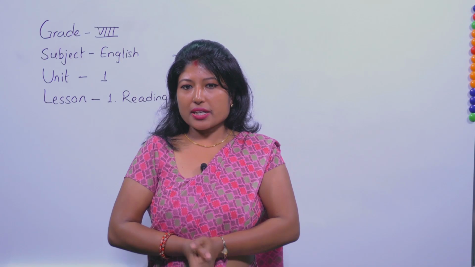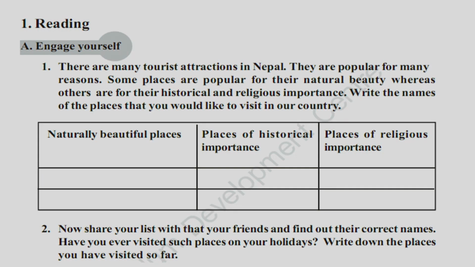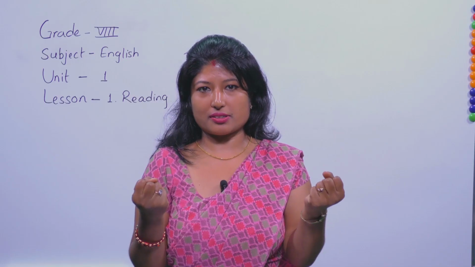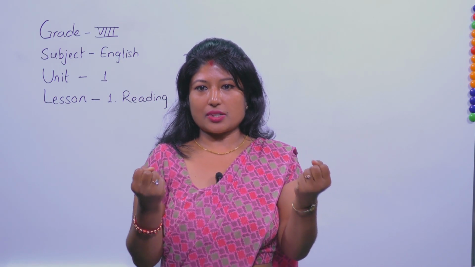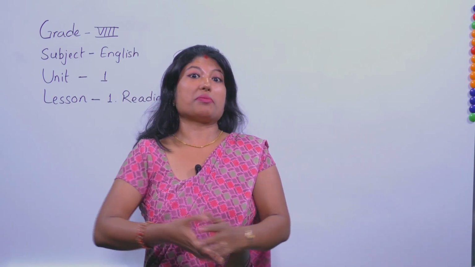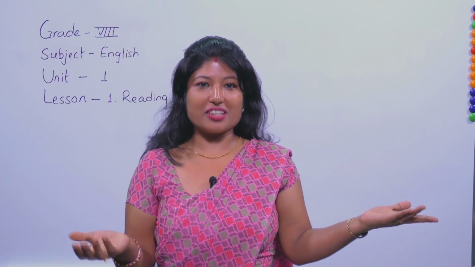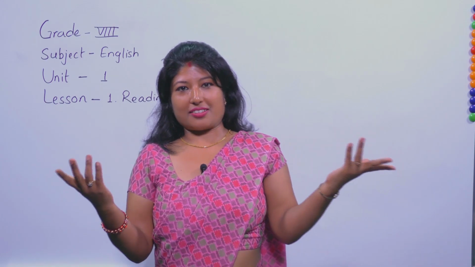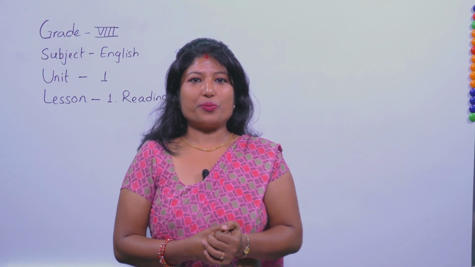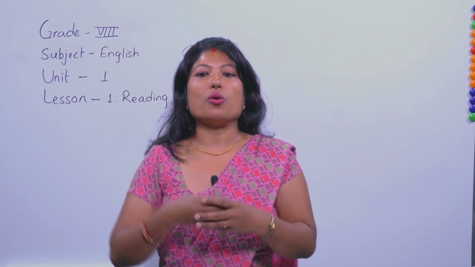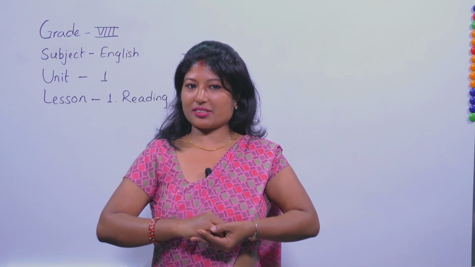And the last column is about places of religious importance. Which places could hold religious importance? Yes, of course, maybe Lumbini, Pashupatinath. These places hold religious importance.